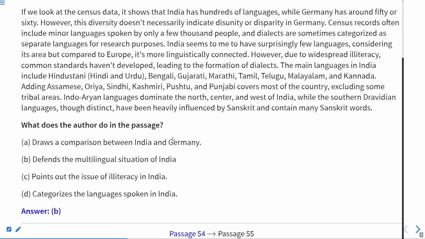Categorizes the languages spoken, no. They are not categorizing the languages on the basis of state. Okay, they are only defending. He is only defending the multilingual situation of India.